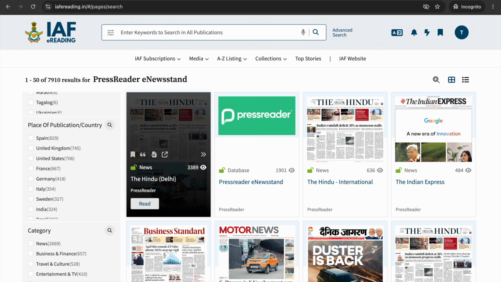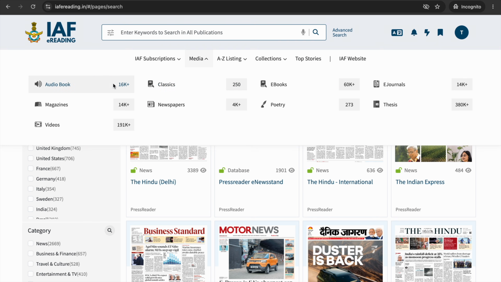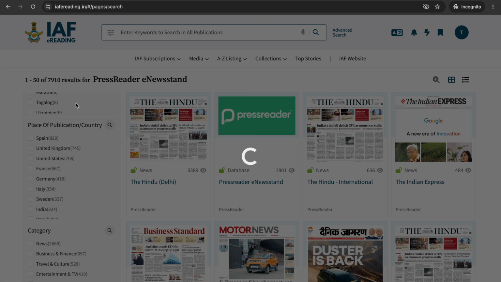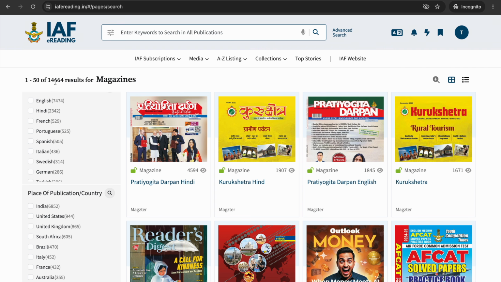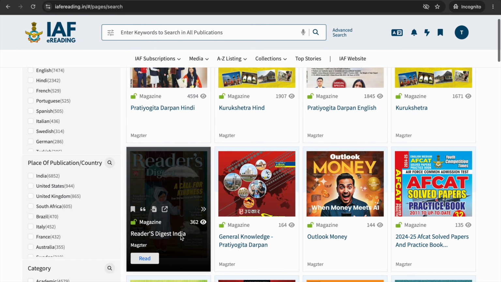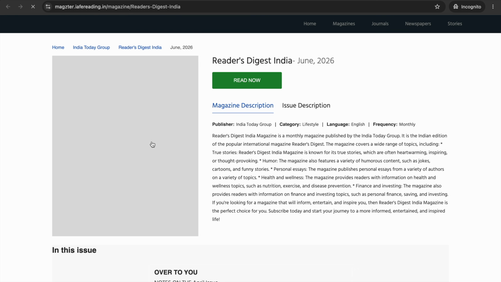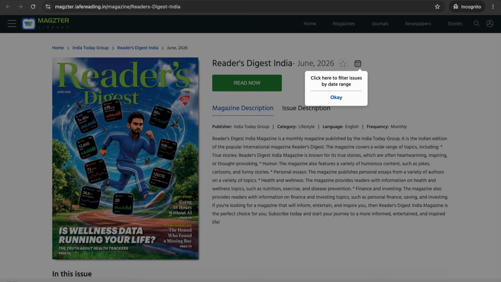and on any device. Under Browse by Media, you can explore resources by format, including audiobooks, classics, ebooks, e-journals, newspapers, and magazines. For example, if I select Magazine, I can browse more than 14,000 publications. Clicking the Read button gives you full authenticated access directly on the publisher's platform.